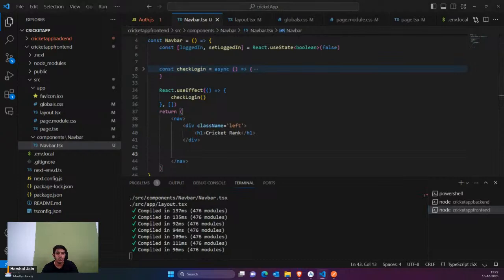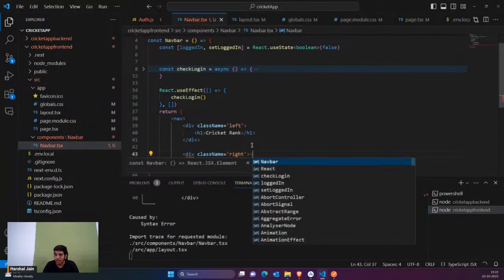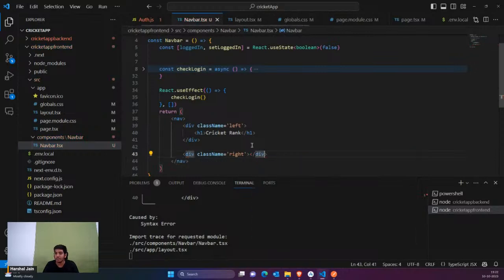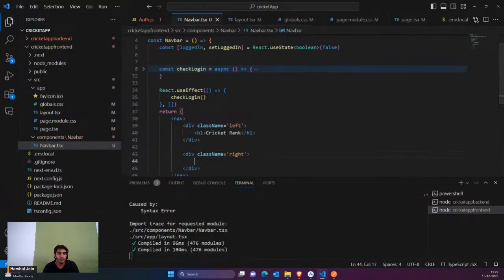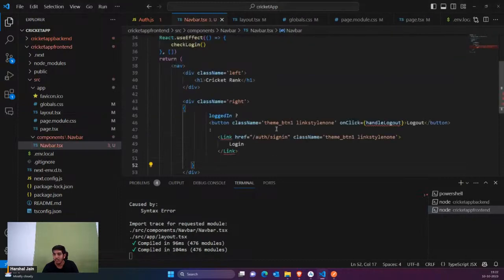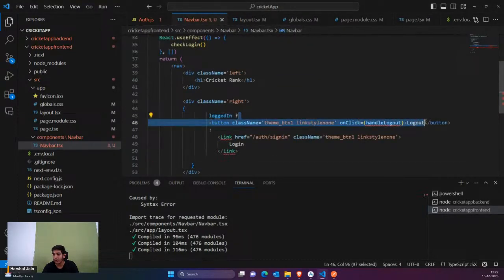Similarly, we're going to have the right side. In the right side, I would just create the right container, again a division. Inside this I would simply say that if user is logged in, then show him the logout button, else show him the login button. That's what I've said. I've given them class names, later on we are going to style them.